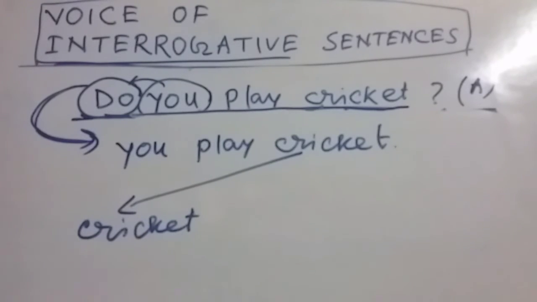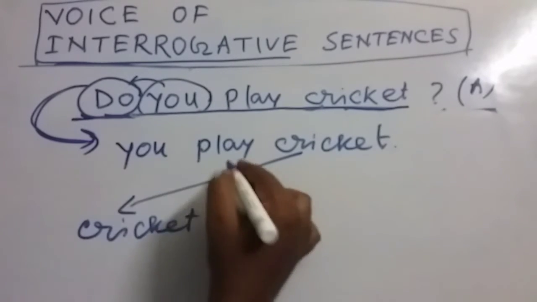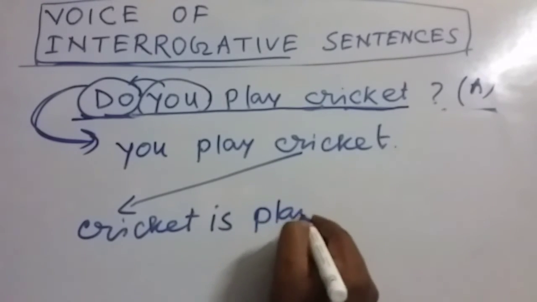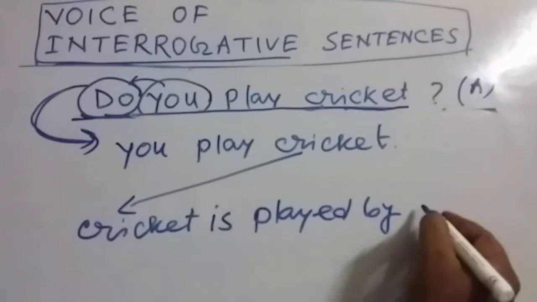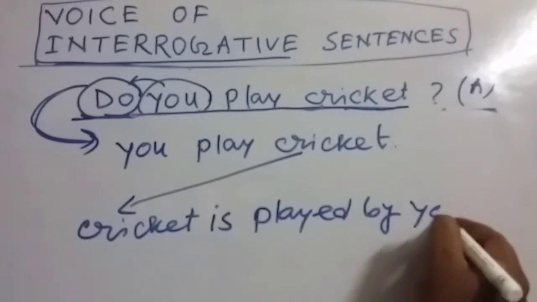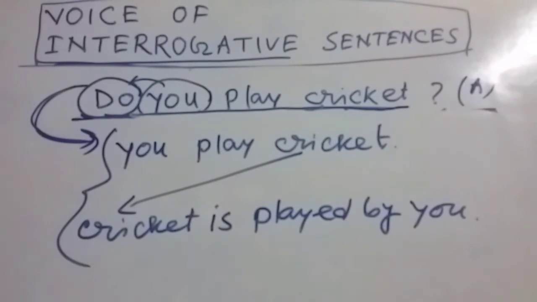Now as it is present indefinite tense, we have to use is, cricket is, then V3, played, then by, then the new object, that is you. Now my dear friends, this is the affirmative structure, and after that we can replace the words.